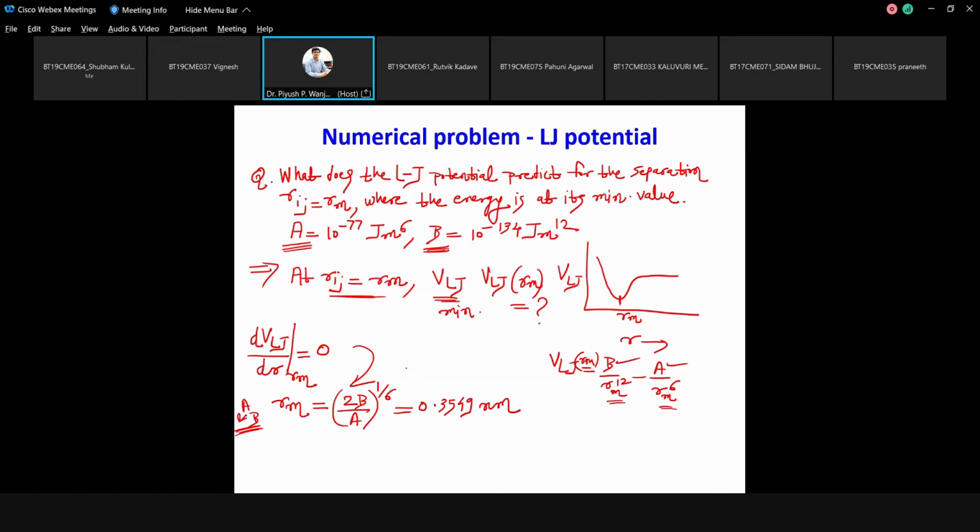You might have got 3.549 into 10 raised to power minus 10, and the unit becomes meter power 12 divided by meter power 6 to the power 1 by 6. So this is meter. You can convert it into angstrom or nanometer.